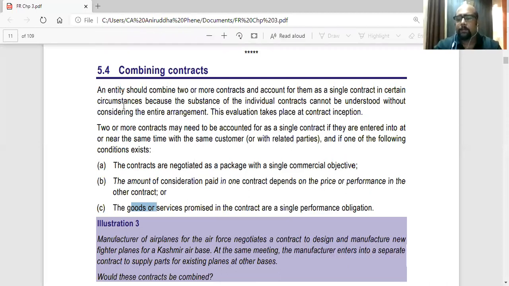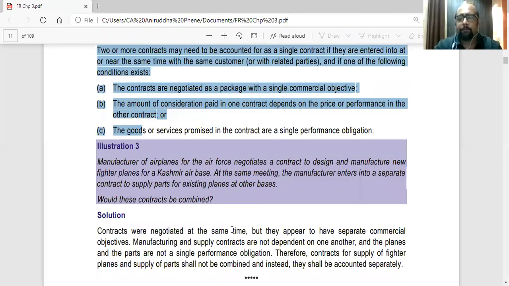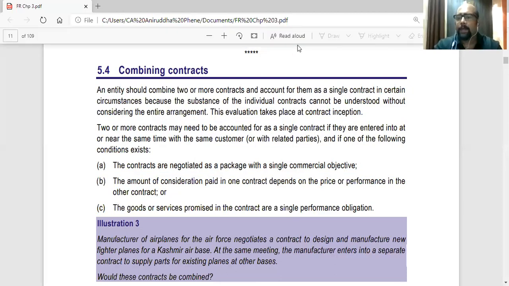So in this case, please write down combining contracts. The whole thing, please write down, and then leave space of 4 lines for the solution. I hope you have understood because there is a lot of disconnection. We'll see more examples of that later. Please write down.